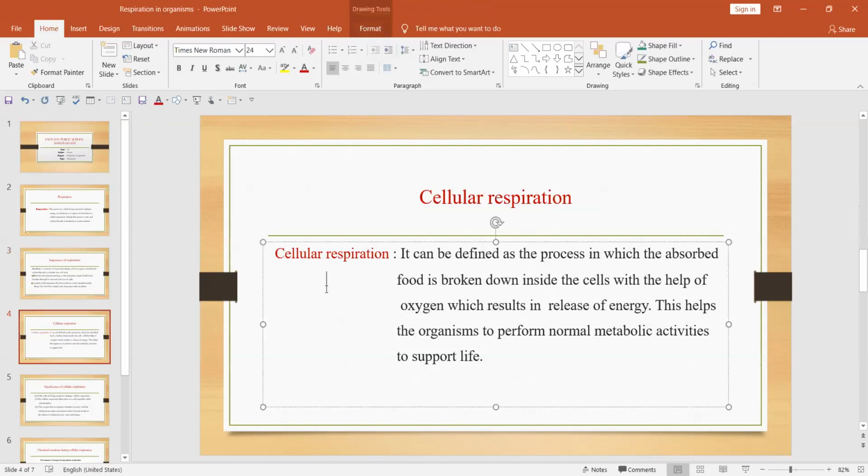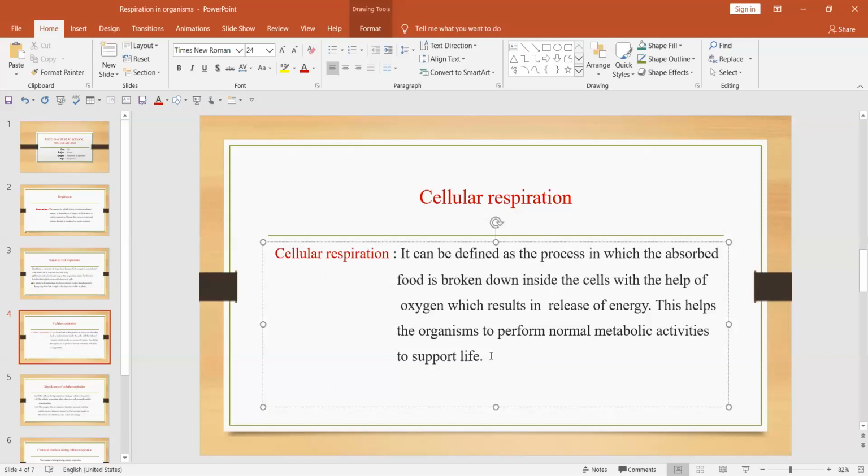Now let us see what cellular respiration is. Where is this respiration performed? These respirations are performed inside the cells of plants or animals, and that's why it is also called cellular respiration. Now let us define cellular respiration. It can be defined as the process in which the absorbed food is broken down inside the cells with the help of oxygen, which results in release of energy. This helps the organism to perform normal metabolic activities to support life.